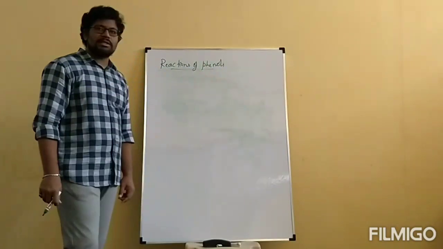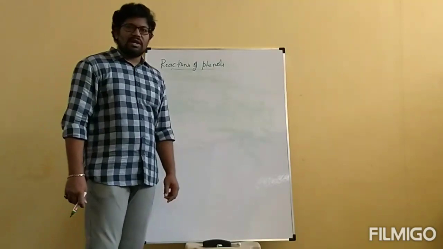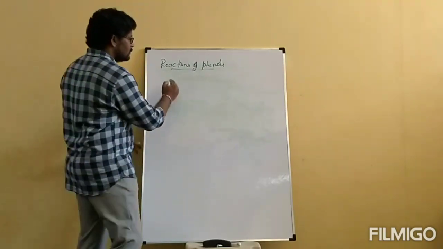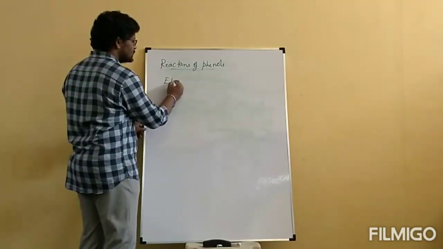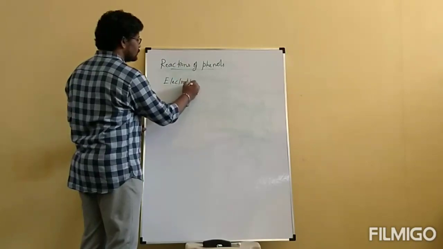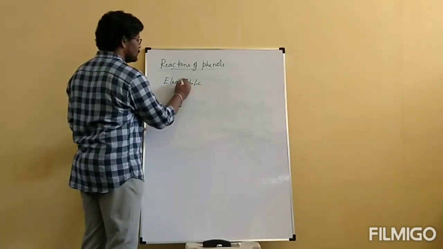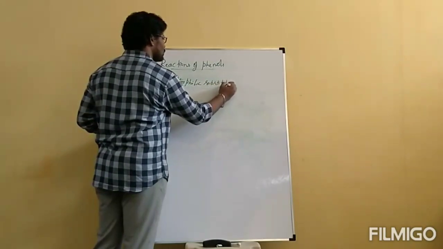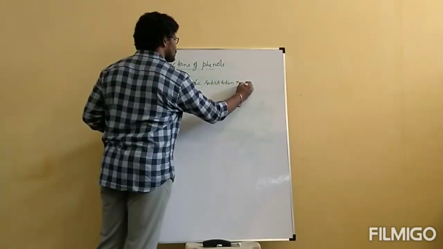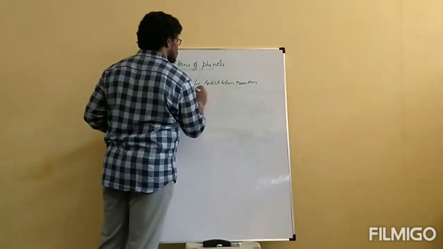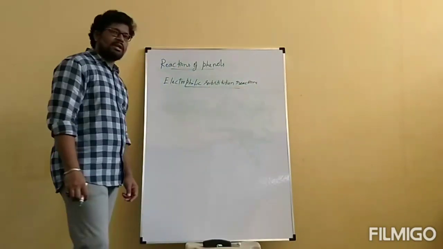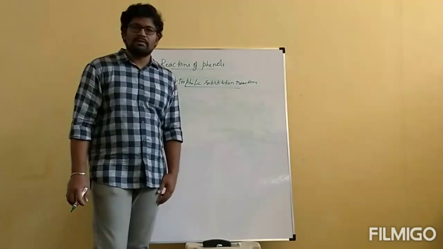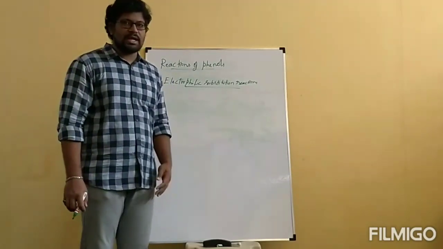We will start the topic that is reactions of phenols. Phenols will mainly undergo electrophilic substitution reactions, in which in our 11th class we know in what way benzene will undergo electrophilic substitution reactions.